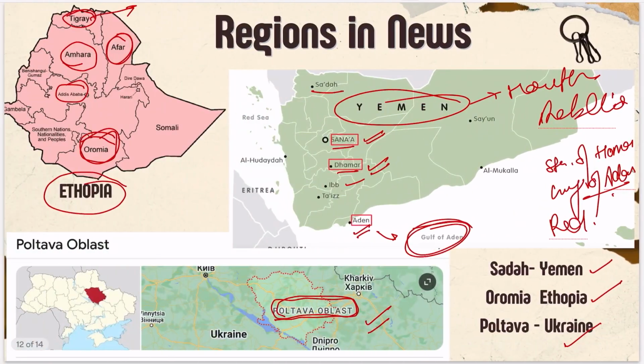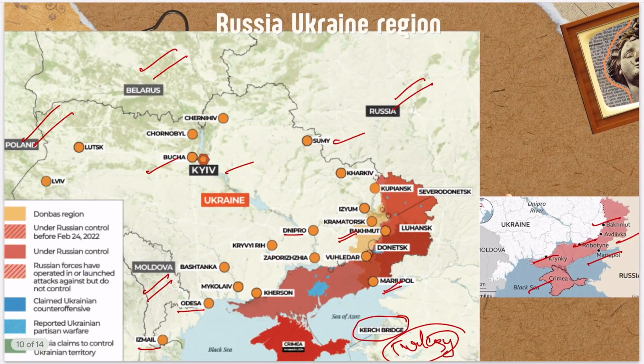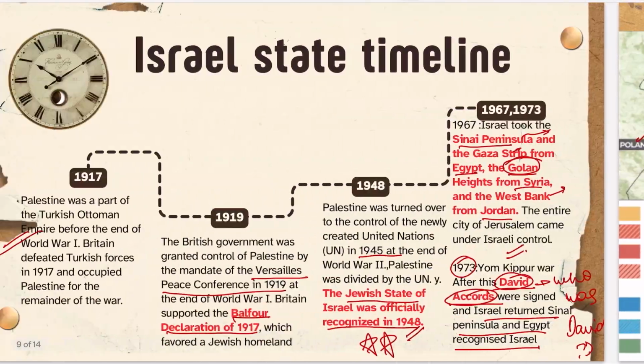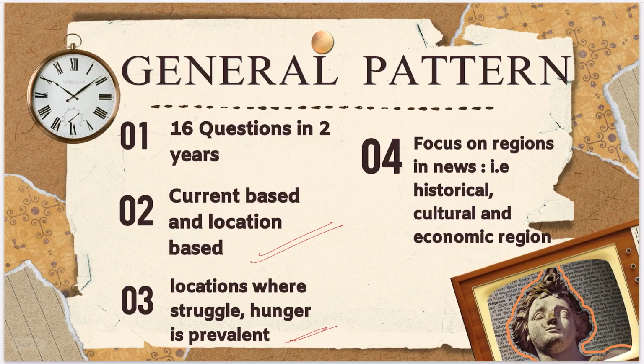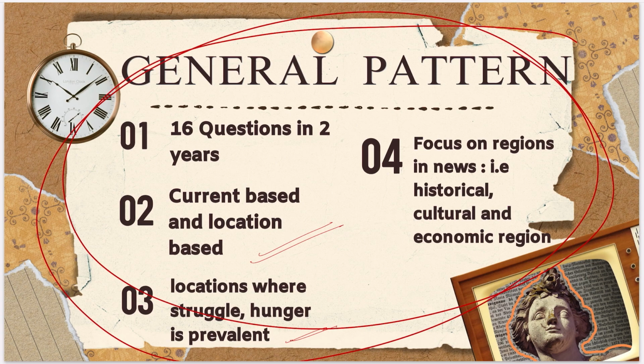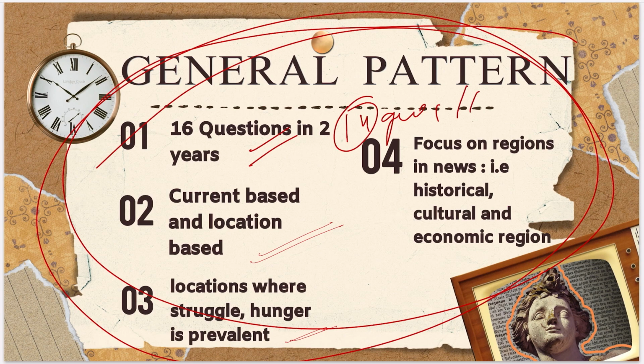Okay, so focus on these areas and focus on the pattern which I have told you, that these are the questions which may be asked. So whenever you are reading any region, focus on those aspects of any region. If you are thinking, then you will be able to fetch good marks. Otherwise there is no limit to what you are reading. Read basic things and focus on this slide. This is the most important slide to know and to understand the pattern, and you will be easily able to solve at least 14 questions out of 16 questions.